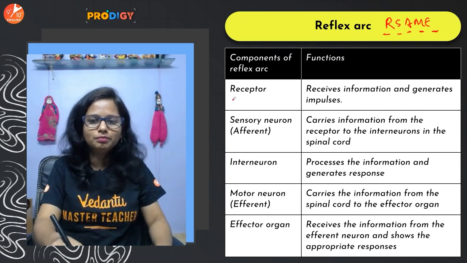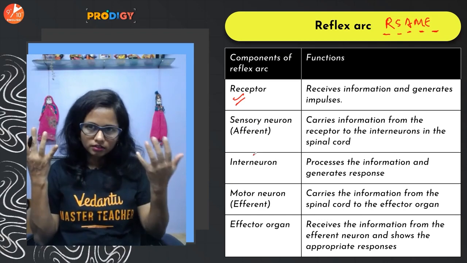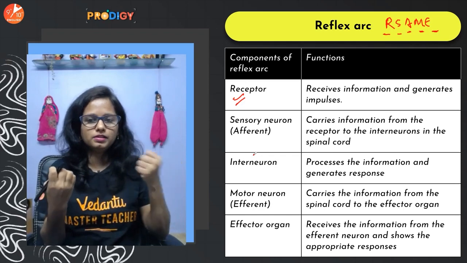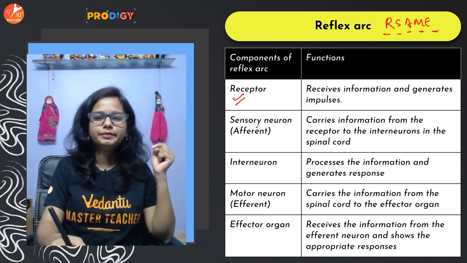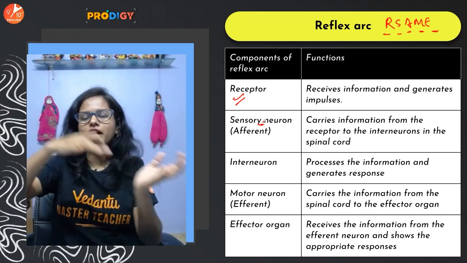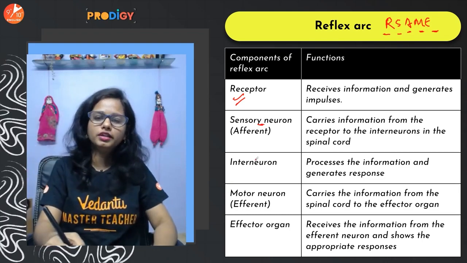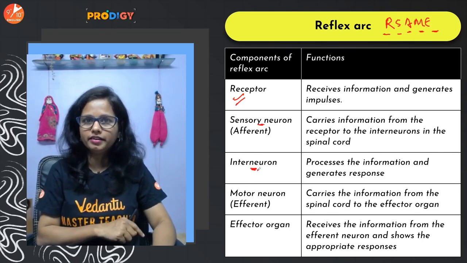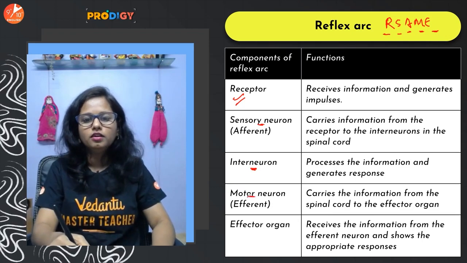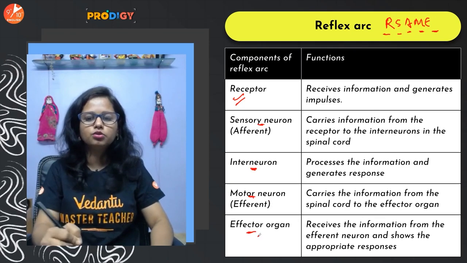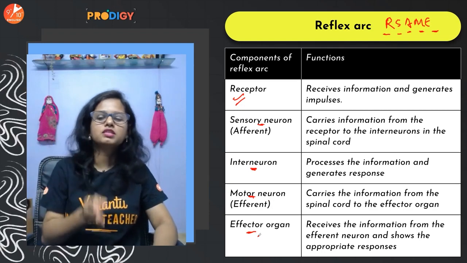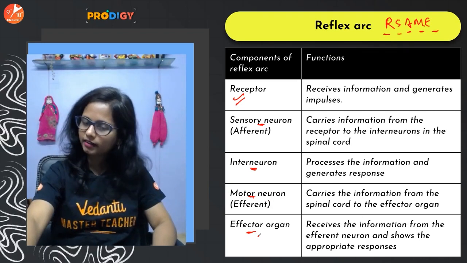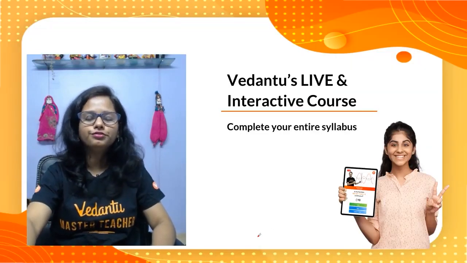Okay, so receptor organ, the sense organs which receive the stimuli or the impulses. Okay, and the sensory neurons which carry the information to the interneurons. Interneurons process the information and generate a response. This response is carried by the motor neurons and delivered to the effector organ, and the effector organ can be a muscle or a gland. Okay, I hope that the reflex arc is also understood by all of you.